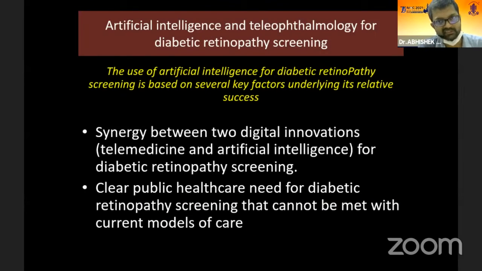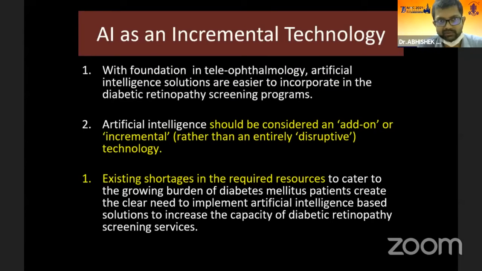The use of artificial intelligence for diabetic retinopathy screening is based on several key factors underlying its relative success. There is already a synergy between two digital innovations: telemedicine and artificial intelligence for diabetic retinopathy screening. And there is obviously a clear public healthcare need for diabetic retinopathy screening that cannot be met with current models of care. And we should see AI as an incremental technology and not as a disruptive technology. With a foundation in teleophthalmology already established, artificial intelligence solutions are easier to incorporate in diabetic retinopathy screening programs.